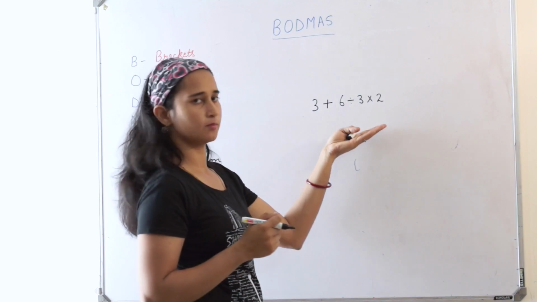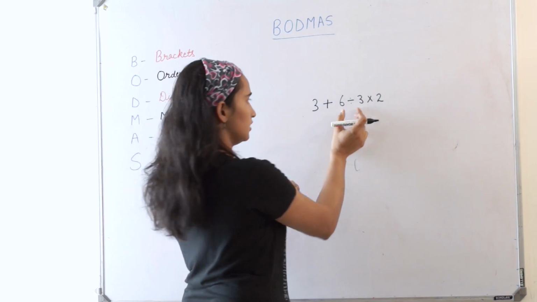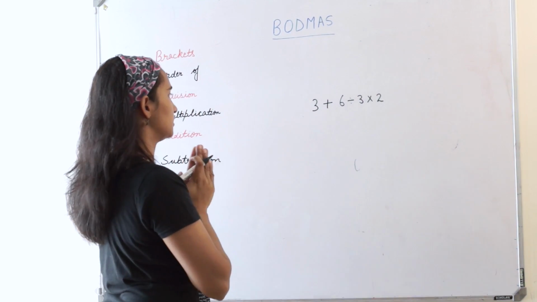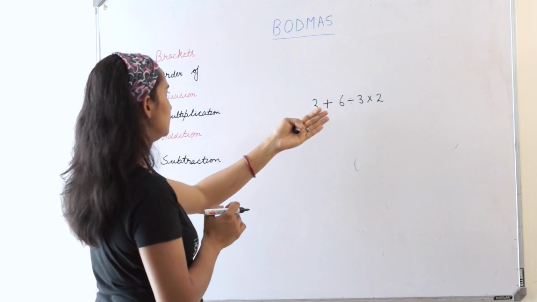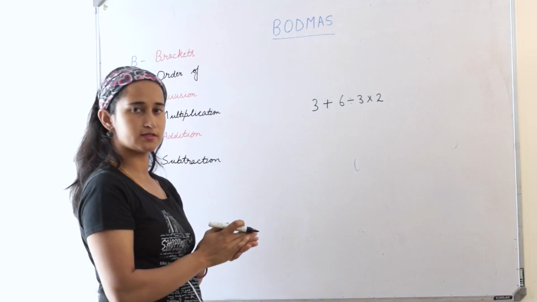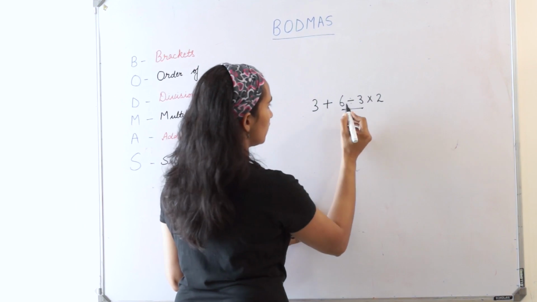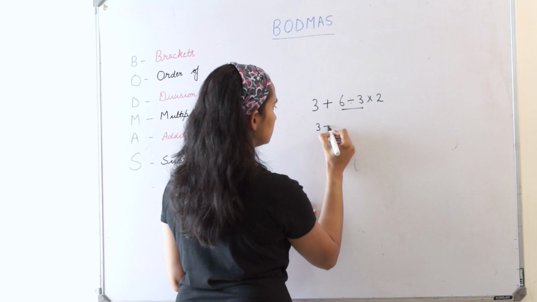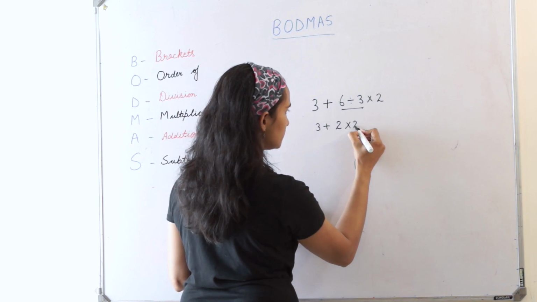I have a simple problem, but in this I have division as one operation. So how will I start? Again I look for brackets, but there are no brackets. Then of, I don't have of. Yes, my third operation is division. So I will start with division first. So what is 6 divided by 3? 2. So I will write the answer here, then multiply by 2.